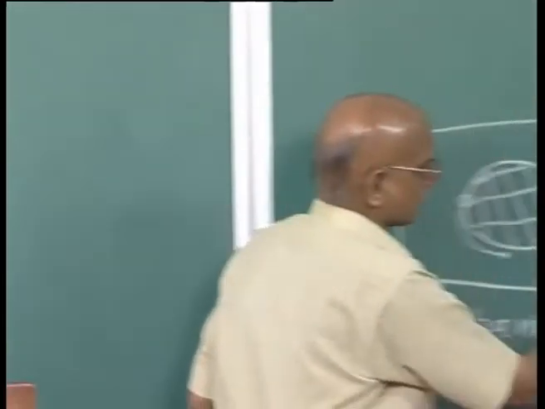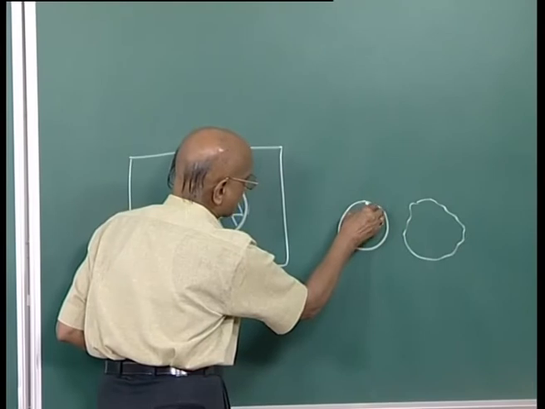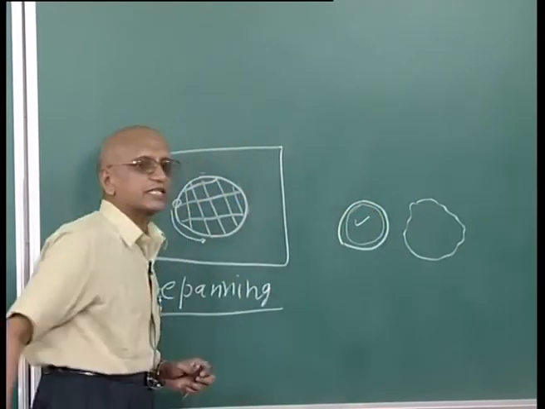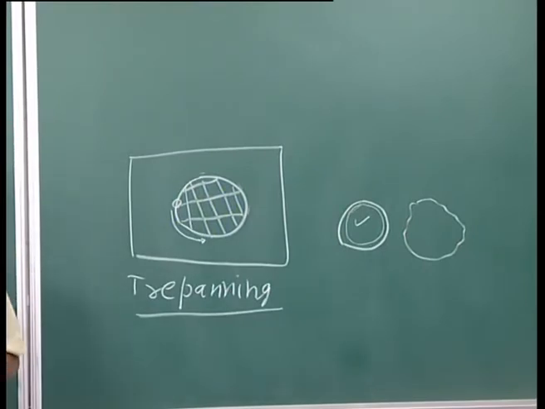Now beam size is very important, and it should be smaller than the size of the hole. As you can see here, suppose this is the size of the hole that you want, then definitely the size of the beam should be slightly smaller than this, because the total material that is being removed is slightly larger than the size of the beam.